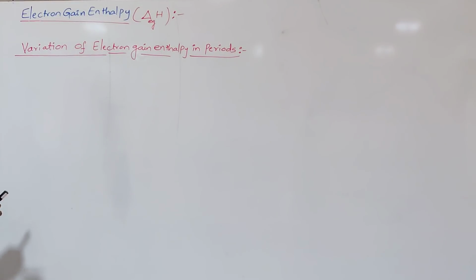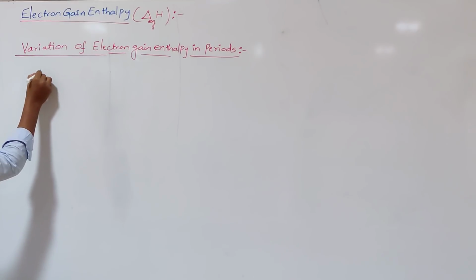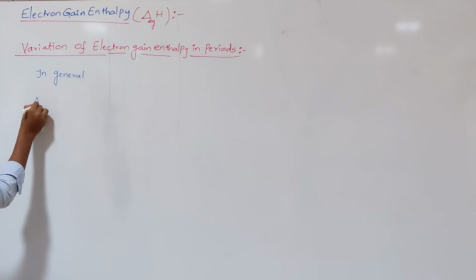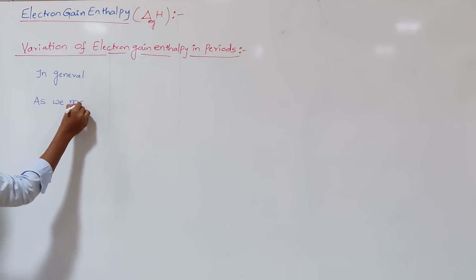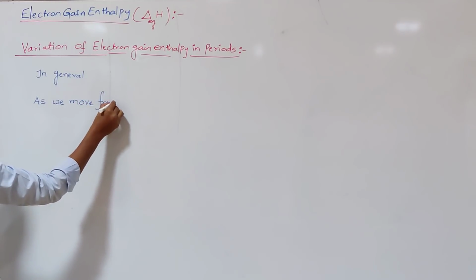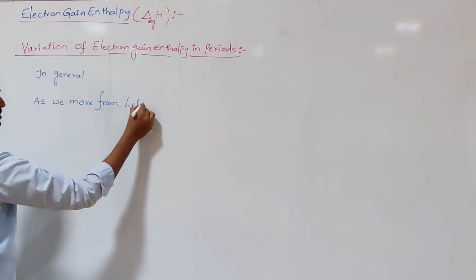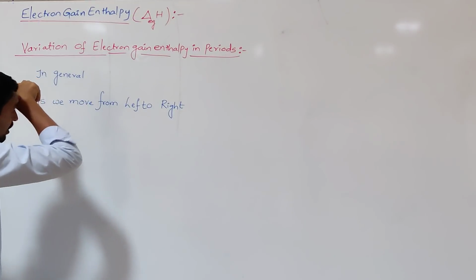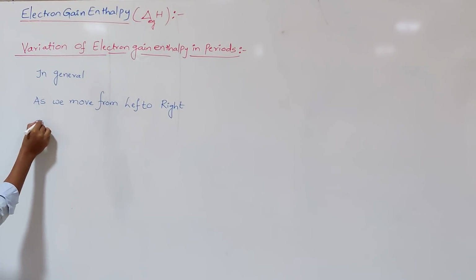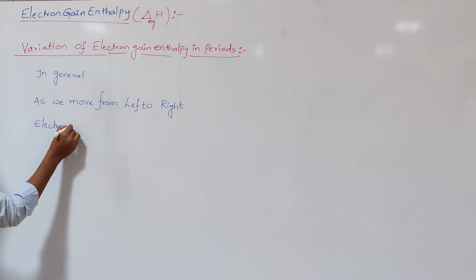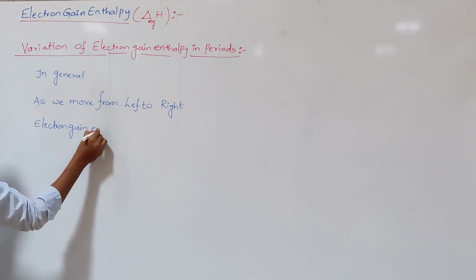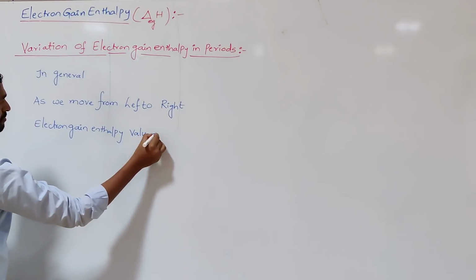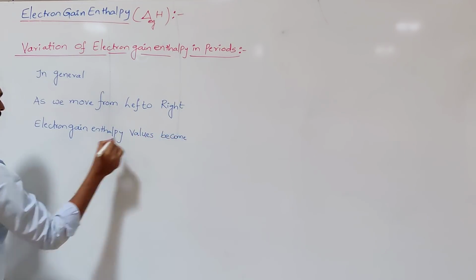There is a general statement: in general, as we move from left to right, electron gain enthalpy values become more and more negative.